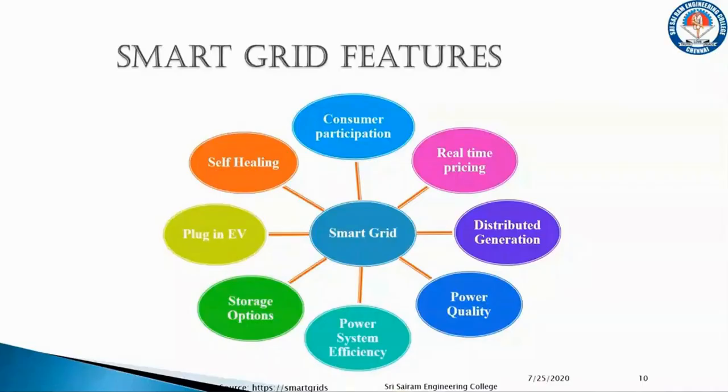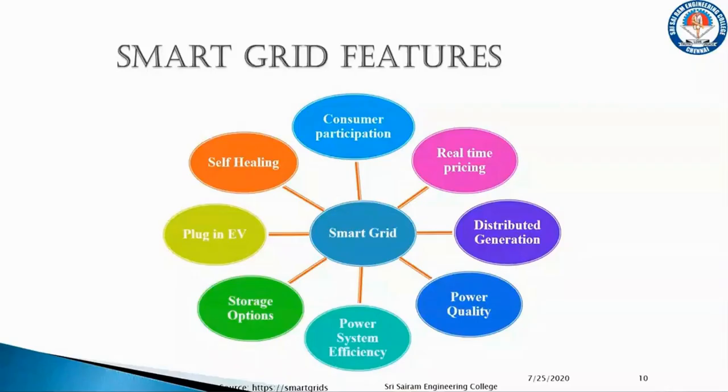It is nothing but adjustment of the power balance between the supply and the demand, so that the customer can adjust the usage of electricity. The next one is distributed generation, which can be done with the help of solar, wind, or any other resources, so that the transmission loss can be reduced.